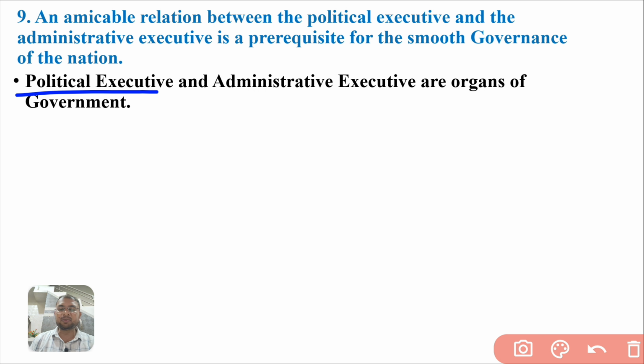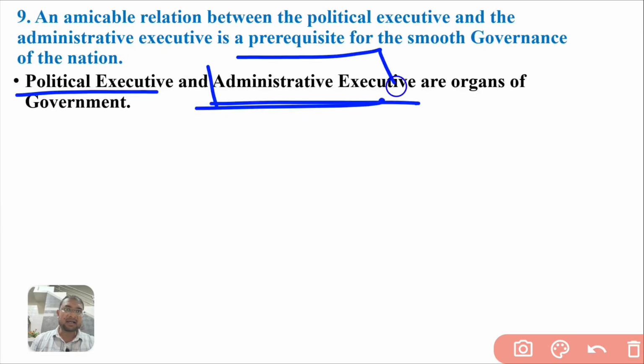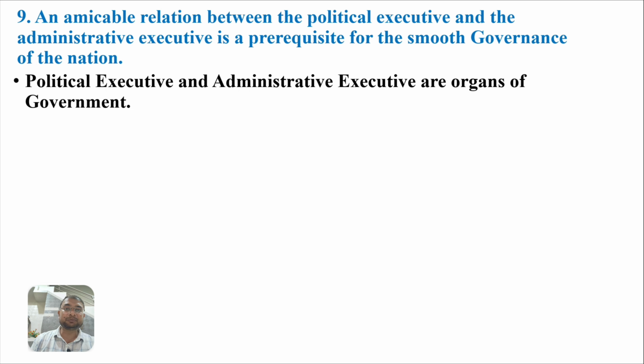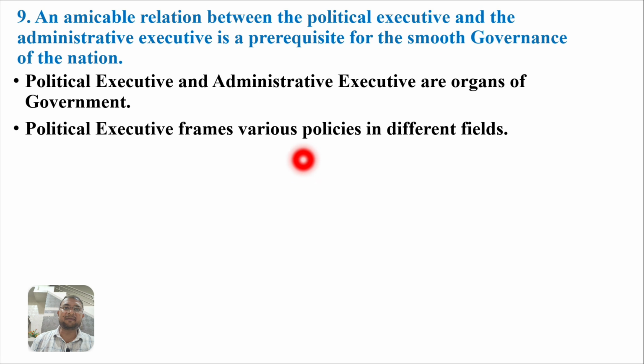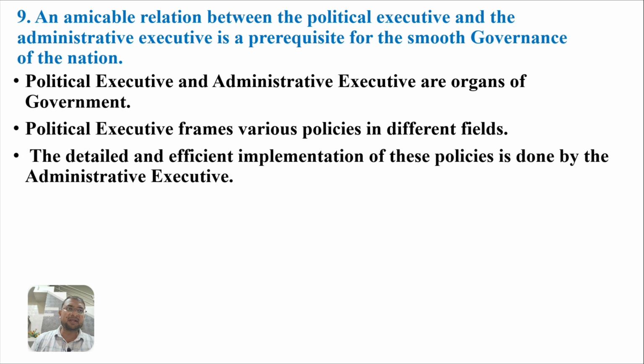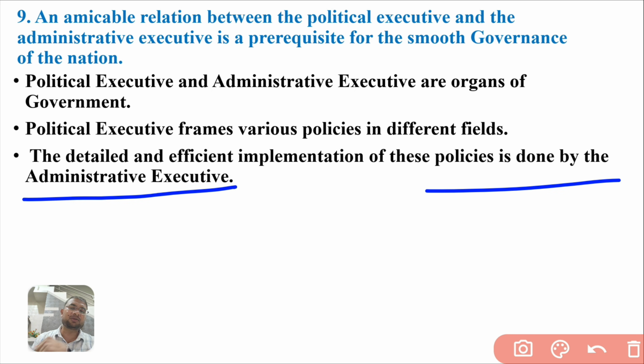Political executives, like the prime minister and cabinet of ministers, are considered the political executives here. All the government bureaucrats come under the administrative executive. All the government officers come under the administrative executives. Political executives frame the various policies in different fields. Now the detailed and efficient implementation of these policies is done by the administrative executive. So policies are framed by the political executives and implemented by the administrative executive.